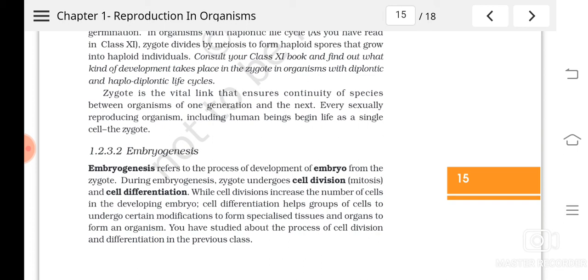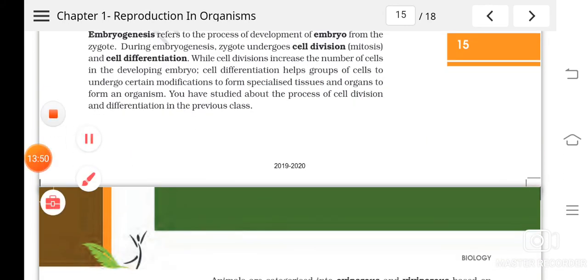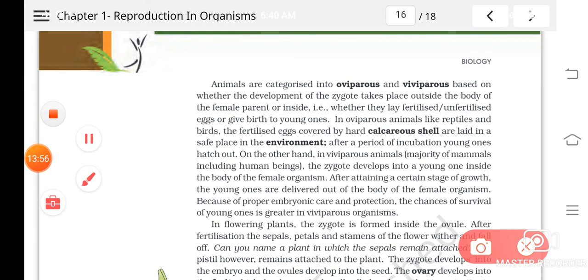So according to that, they get differentiated. That process is called what? Cell differentiation. Is it clear? So animals are classified into two groups, that is oviparous and viviparous.